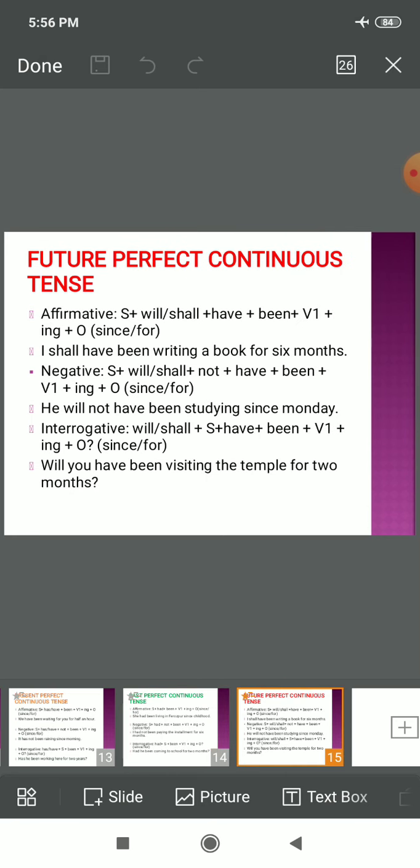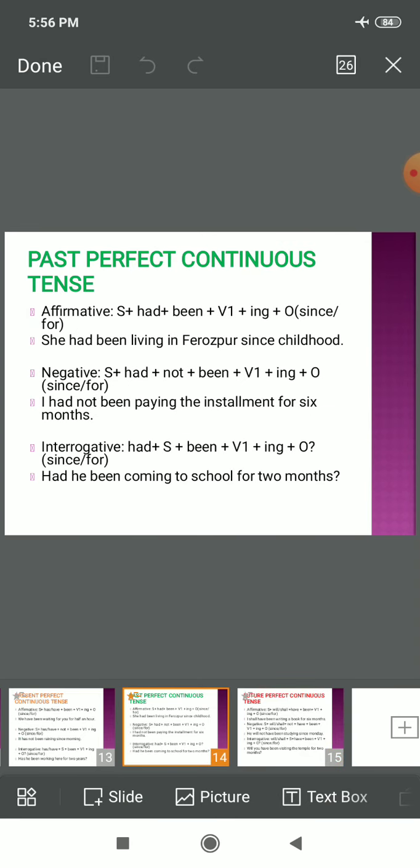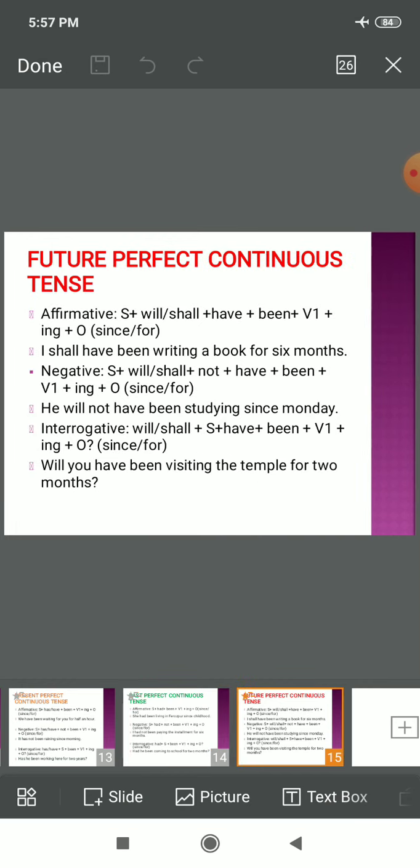The last type is future perfect continuous tense. So children, see, a comparison. Subject plus had been plus first form plus ing plus object in past perfect continuous tense. Subject plus will have been or shall have been.